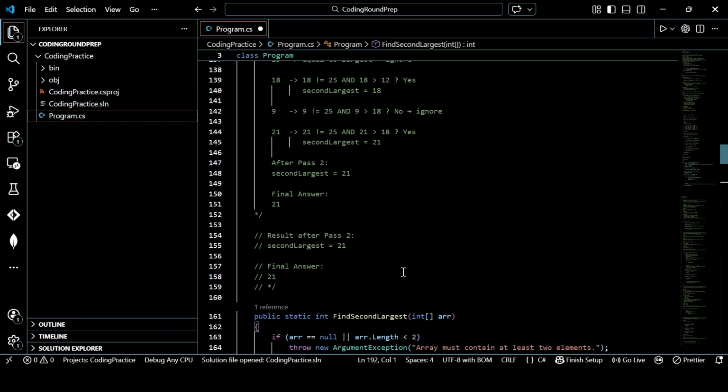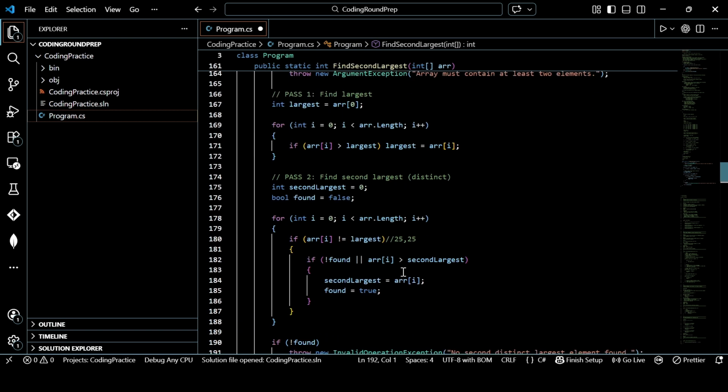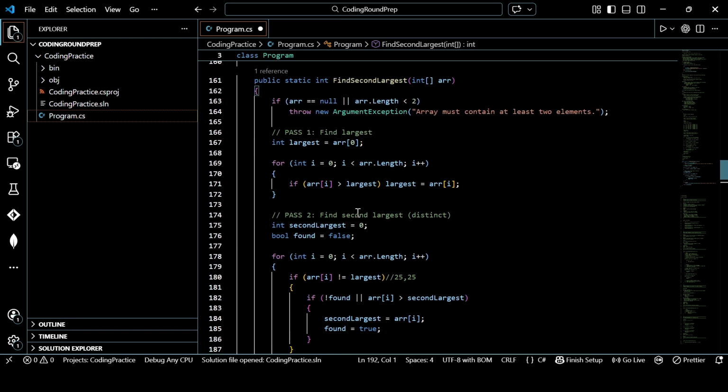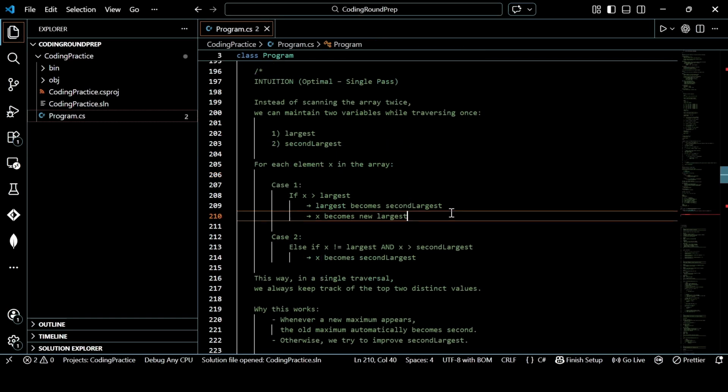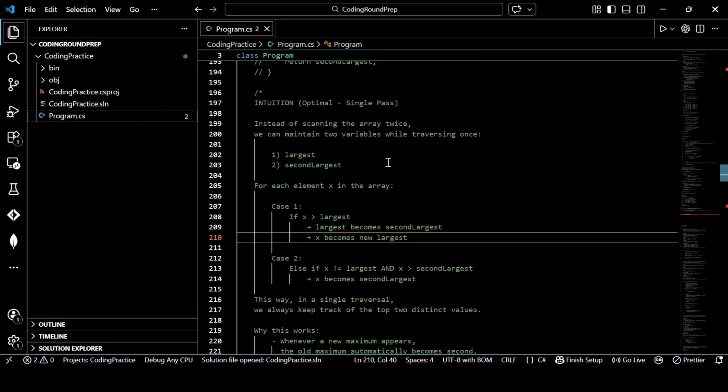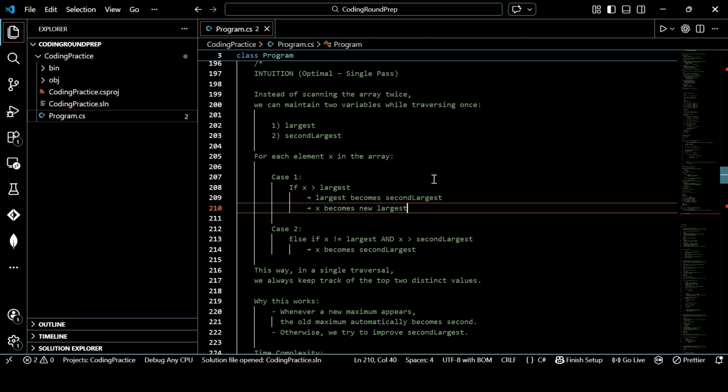So sorted. Now let's move on to the optimal solution where we will try to find this in a single run. We will not use two for loops, first for finding the largest one and the second time to find the second largest one. Now we will try to do it in a single pass. Let's see how we do it. It's very simple. We don't have to run through the entire loop twice.